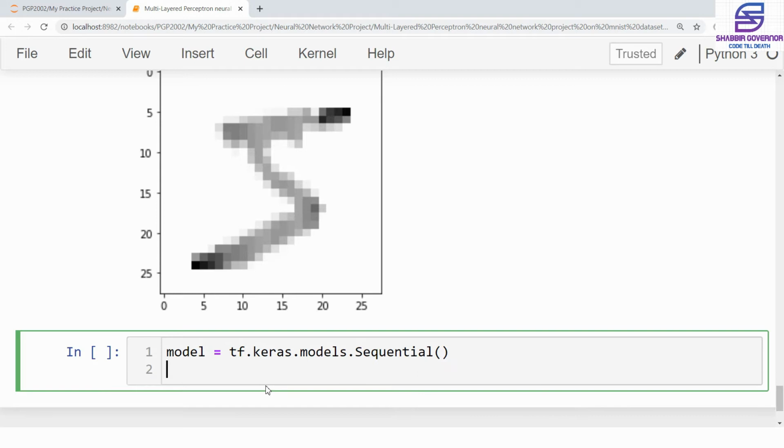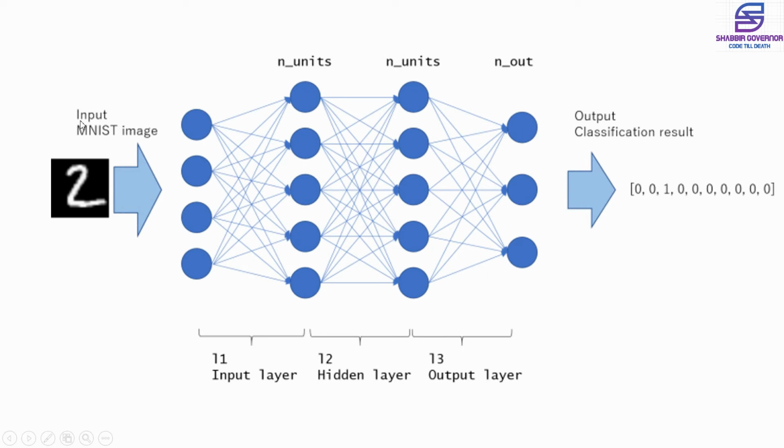The next layer that we need to add to our model is the flattening layer. Why? As you saw in the slide, we are going to pass this image into our neural network. The input layer is a single data layer, so we cannot pass a 28 by 28 image into it; it should be a single layer. If you multiply 28 into 28, what we get is 784. So we'll convert it into a single array with the dimension of 1 into 784, and throw this image to the input layer.